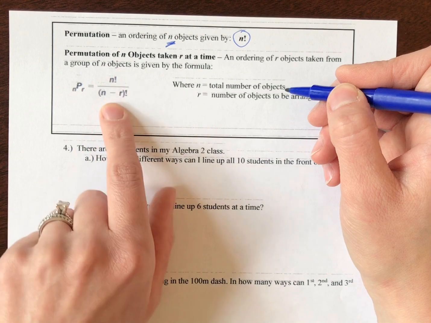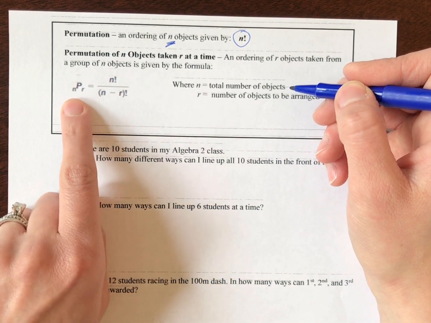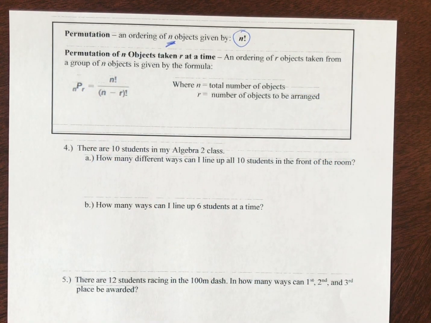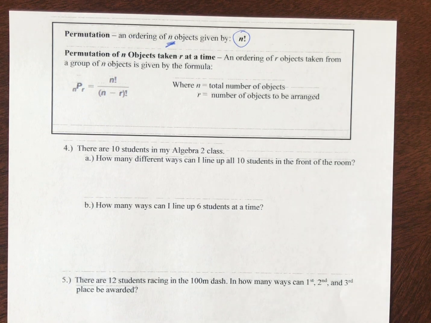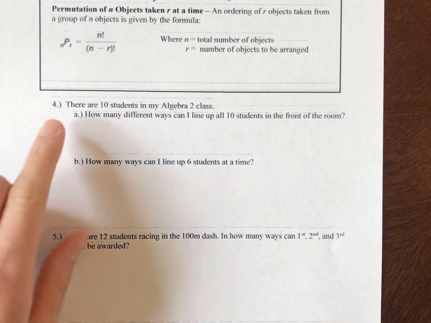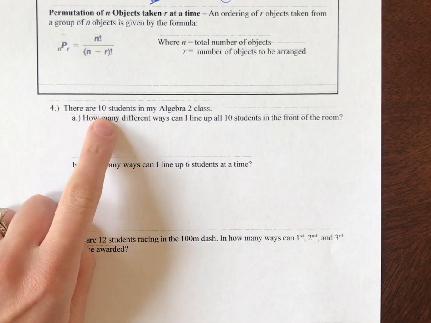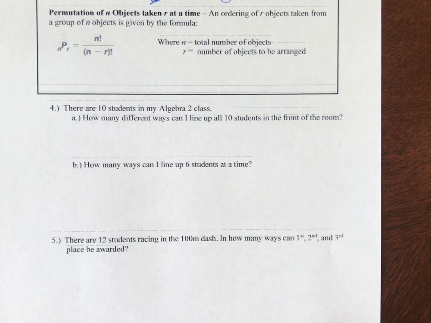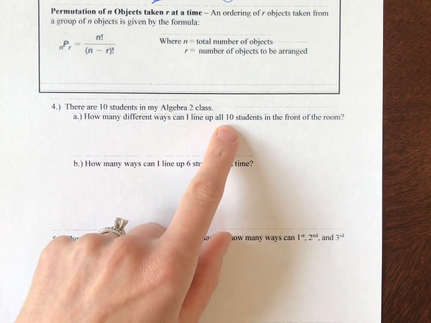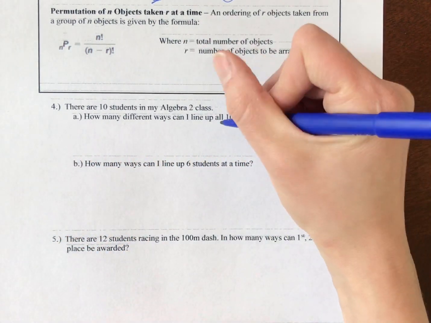Now this formula is here in case you need it, but we're going to use the calculator button to do that for us, or you can just type these in the way we did it on the front page here. So here's an example, all right? For number 4, there's 10 students in my Algebra 2 class. How many ways can I line up all 10 students in the front of the room?